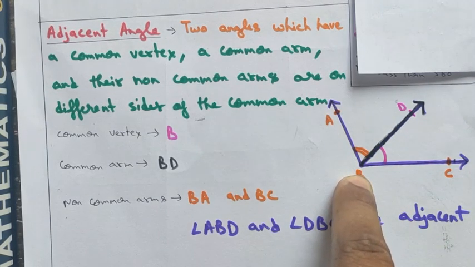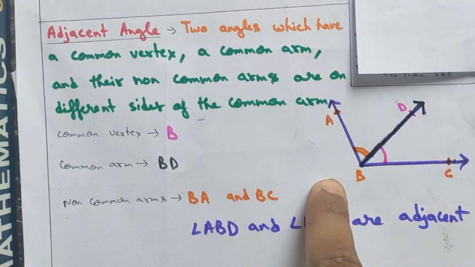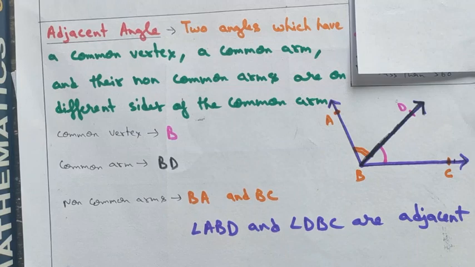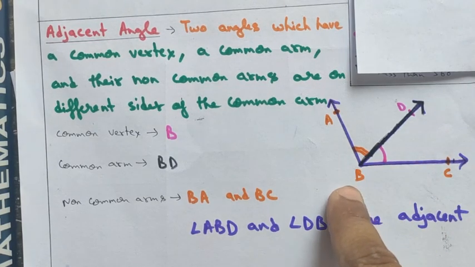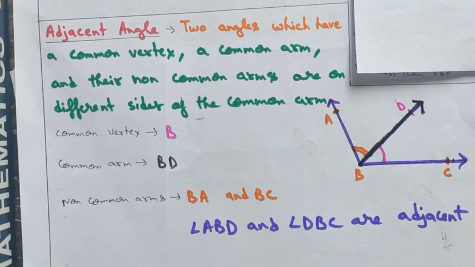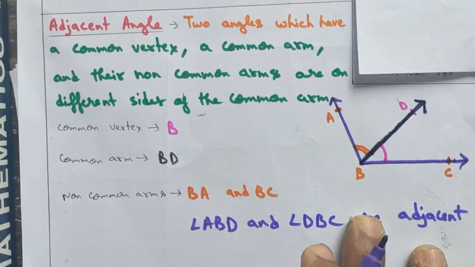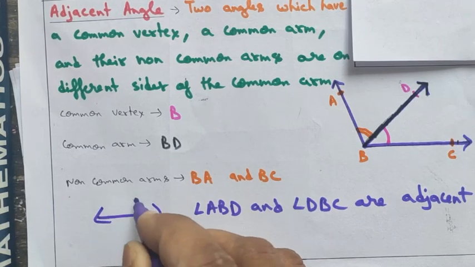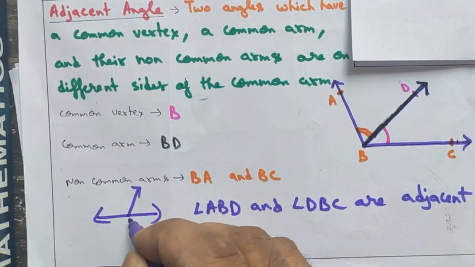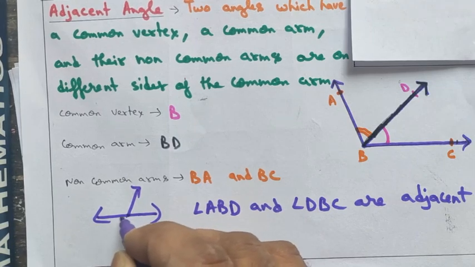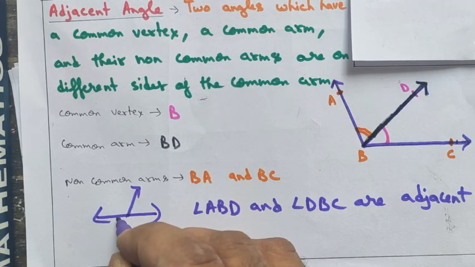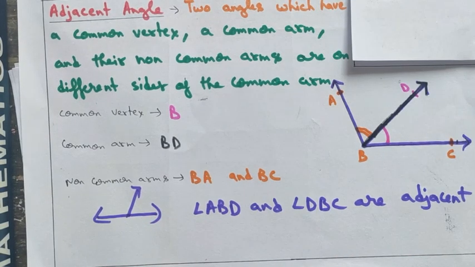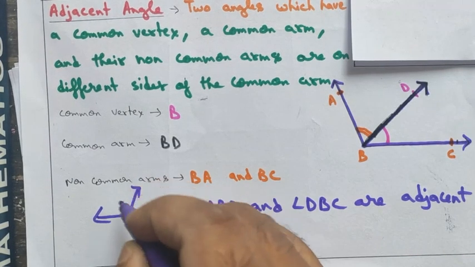If these non-common arms are on the opposite sides like this, then it will form a straight angle. These angles will be called a linear pair of angles. This we will be discussing afterwards.